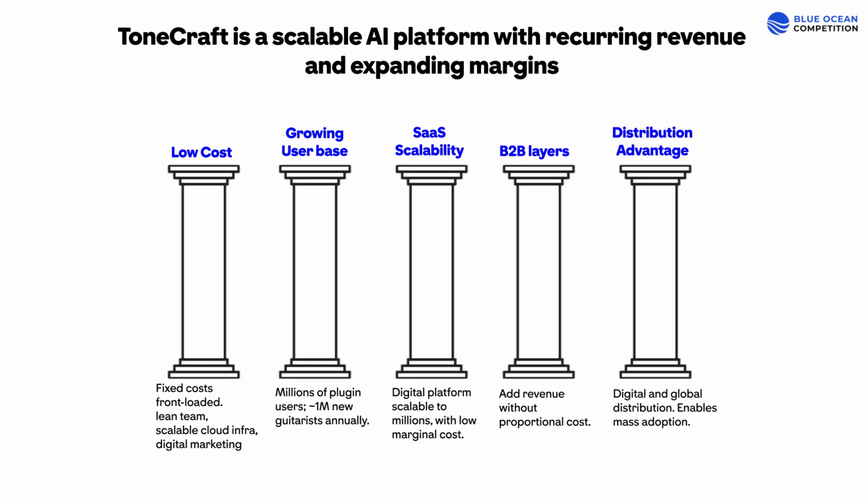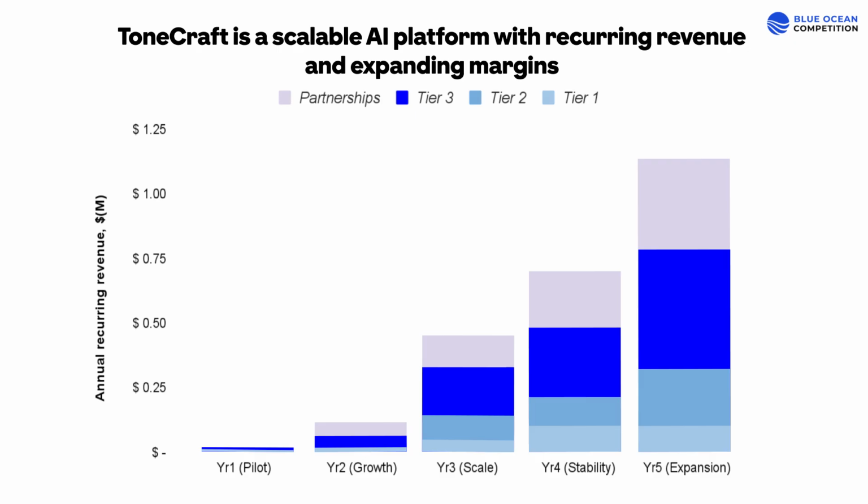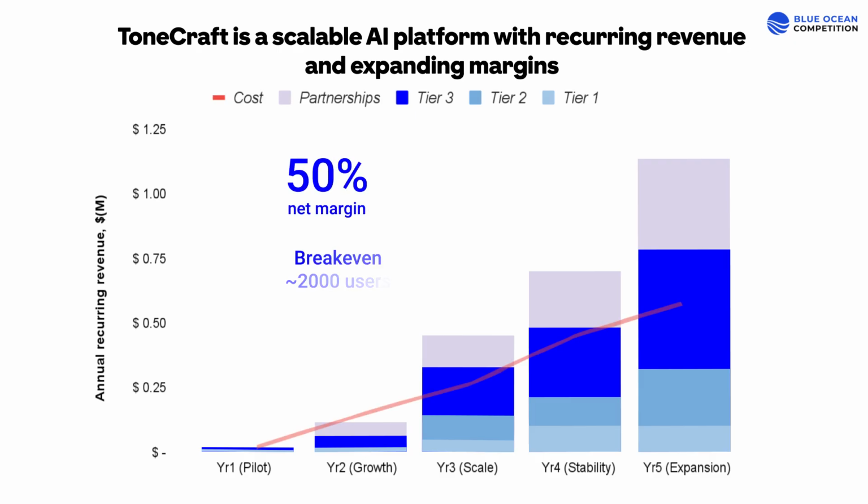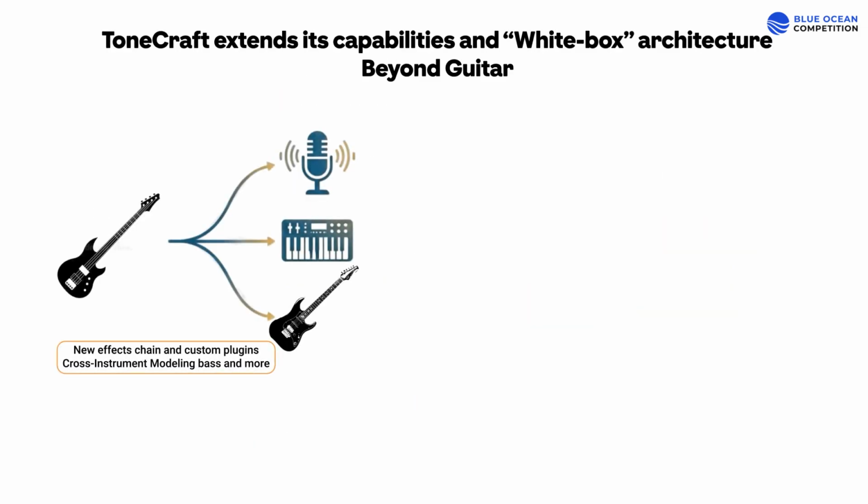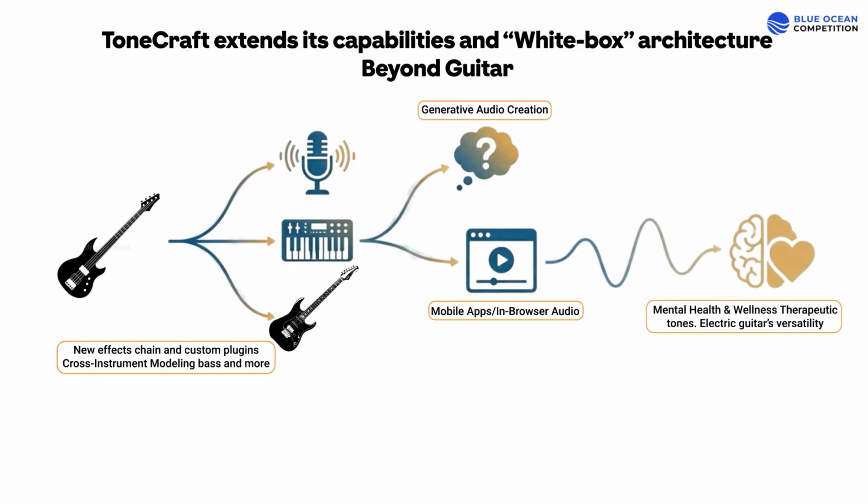Our 5 pillars of growth ensure that revenue grows faster than cost and cost per user falls with adoption. Since software costs are generally low, net margins approach 50% after break-even in year 3, equivalent to about 2,000 euros, leaving huge room for long-term scalability. ToneCraft doesn't just stop at guitar. We aim to extend our engine to new instruments, effects, and applications.